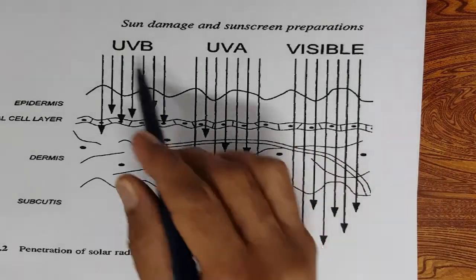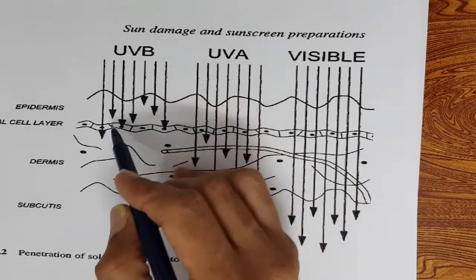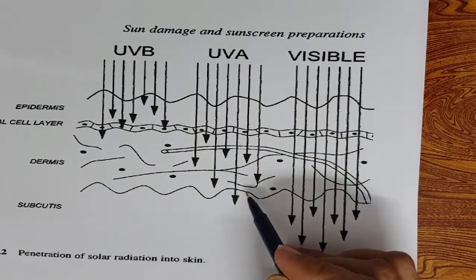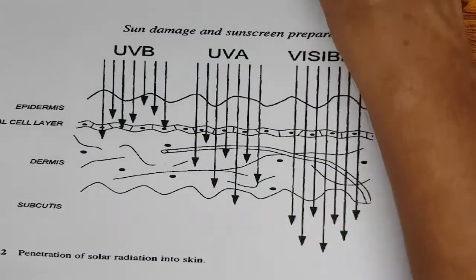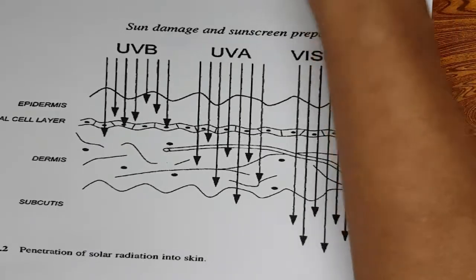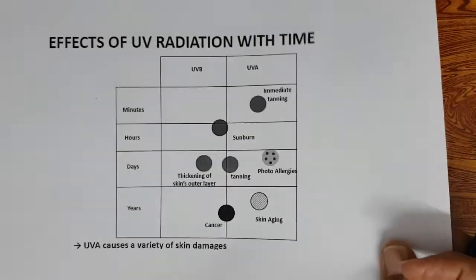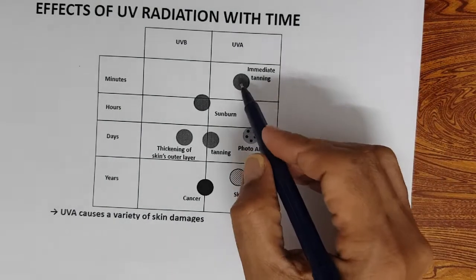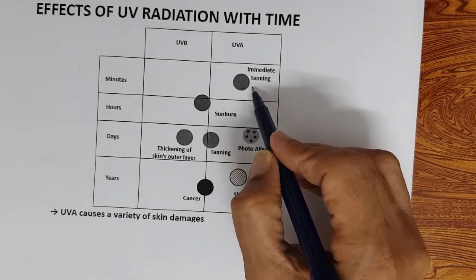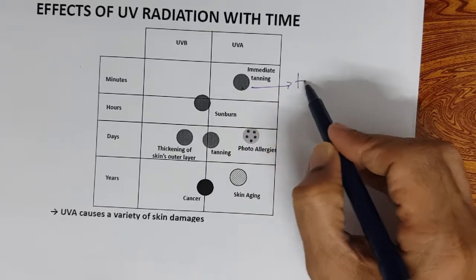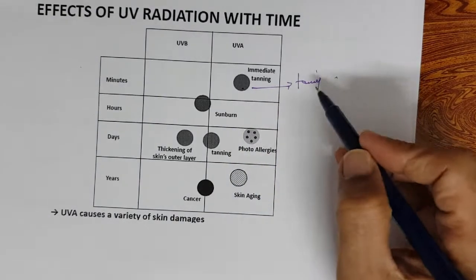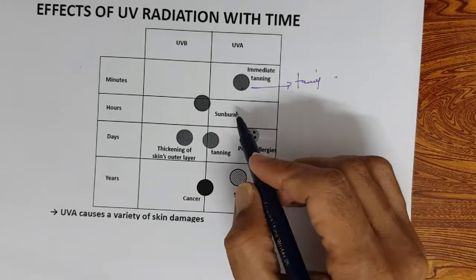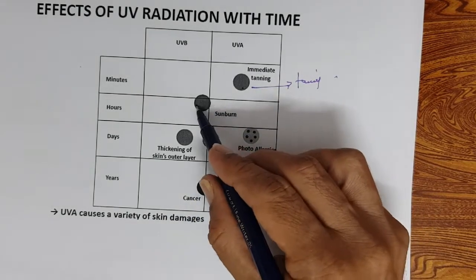Go down the line, they tan, they don't burn. This is the UVA sunscreen. We said UVB doesn't penetrate much. UVA penetrates deep into the skin, and visible light also penetrates deep. As for the effects of UV radiation, UVA causes tanning and UVB causes mostly sunburn.